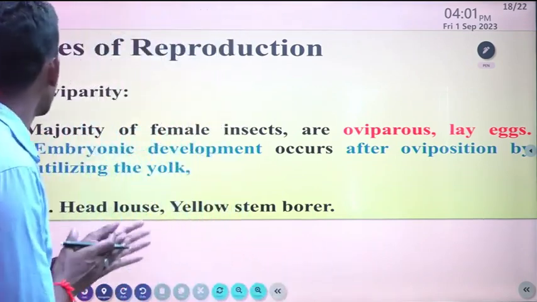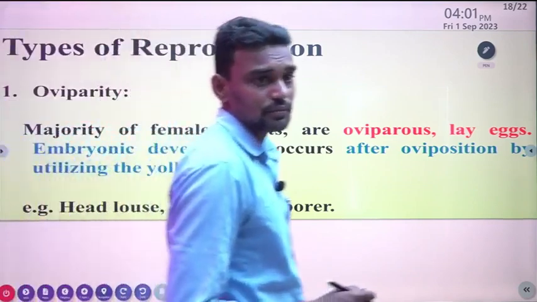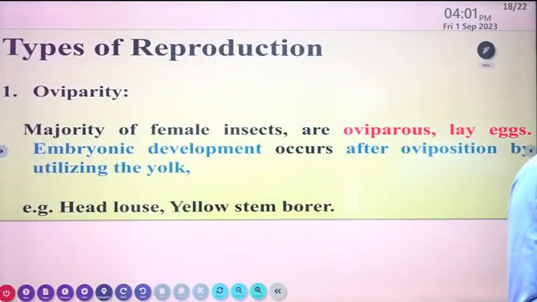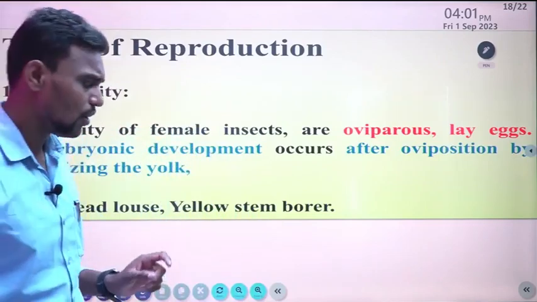So in case of oviparity type of reproduction, what happens? Females lay eggs, and embryonic development happens after oviposition by utilizing the yolk, just like the egg of a hen.